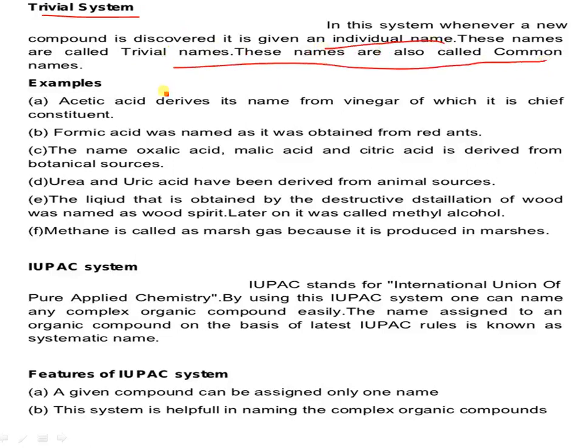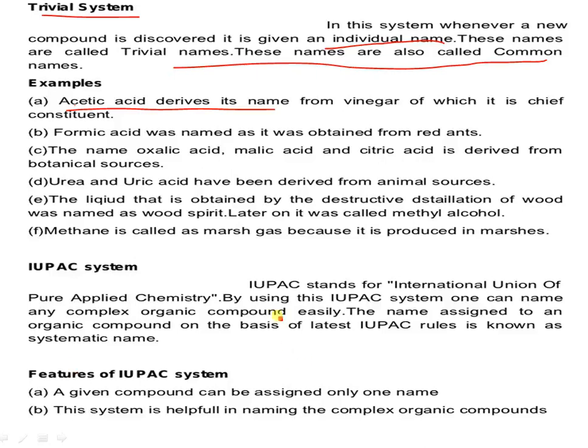These are also called common names of organic compounds. Acetic acid derives its name from vinegar, of which it is the chief constituent. Formic acid was named because it was obtained from red ants, isn't it? Urea and uric acid have been derived from animal sources. Methane is called marsh gas because it is produced in marshes, for example.